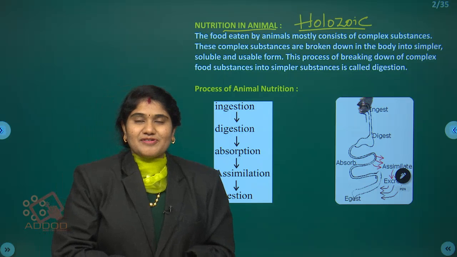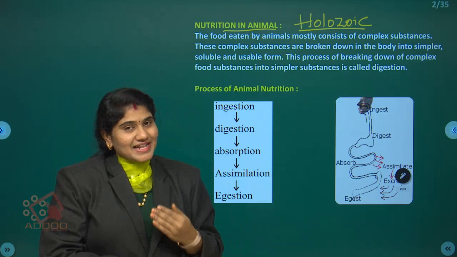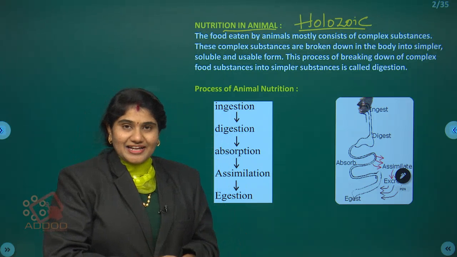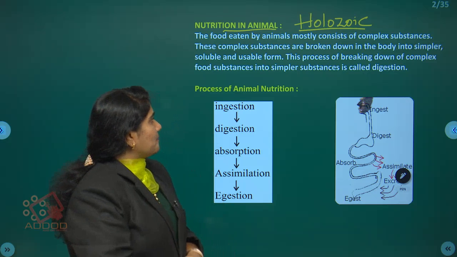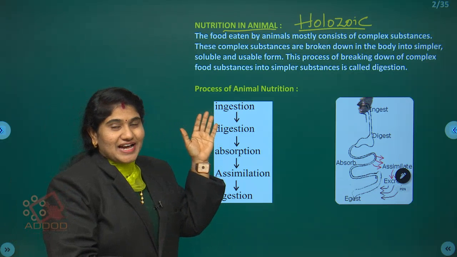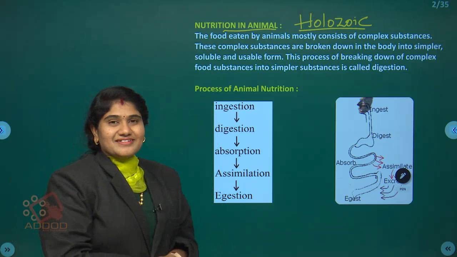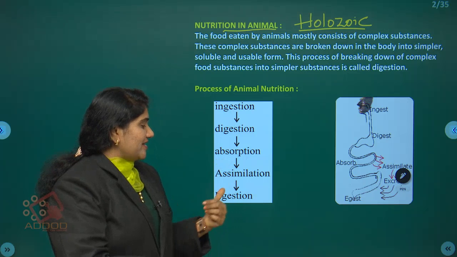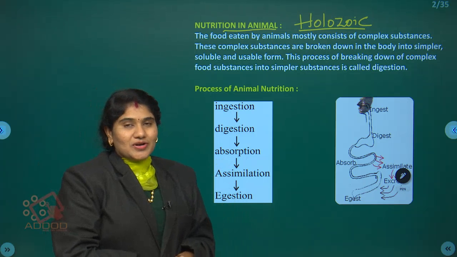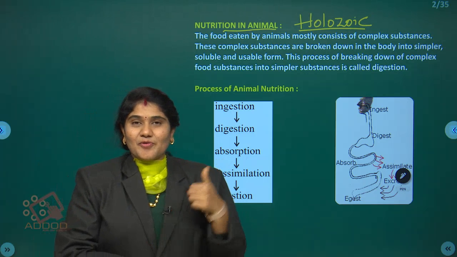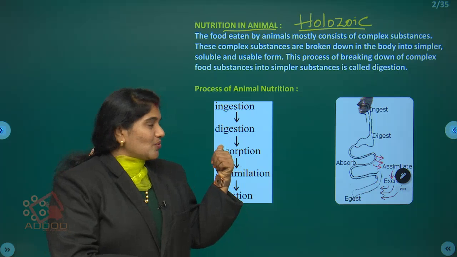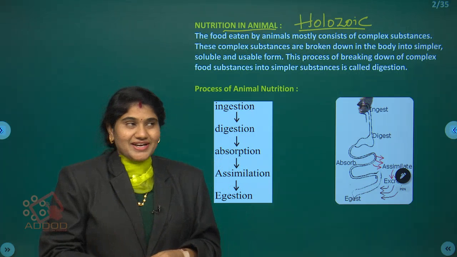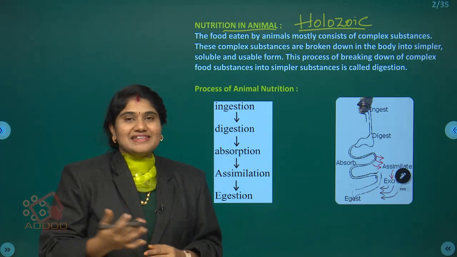Coming to the process, how the nutrition process takes place in animals. It is a step-by-step mechanism which occurs in animals as well as humans. First of all, the process of nutrition in animals includes ingestion, digestion, absorption, assimilation and exhaustion. What are the steps involved in nutrition in animals? 1. Ingestion, 2. Digestion, 3. Absorption, 4. Assimilation, 5. Finally exhaustion.